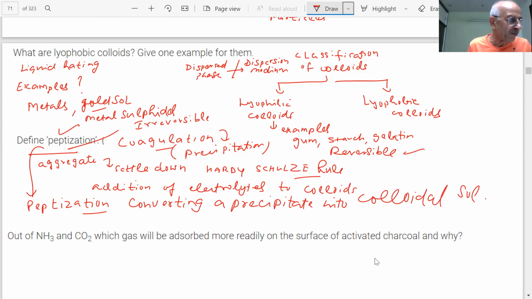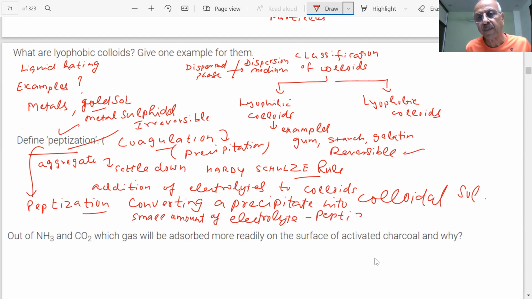So for this, what you have to do, student? You shake the dispersion medium in the presence of a small amount of electrolyte. A small amount of electrolyte is used, student. What will it do, student? That is called peptizing agent. Peptizing agent is added and the precipitate is shaken, students.